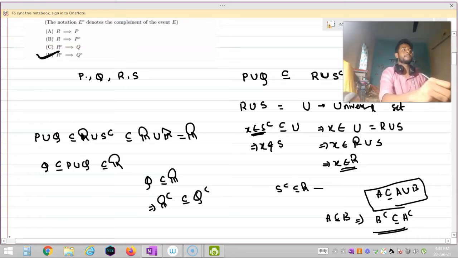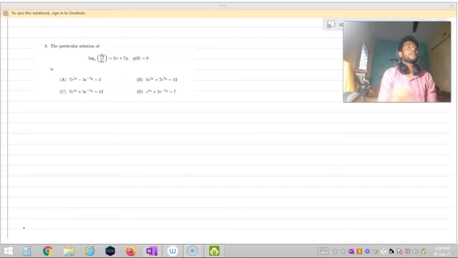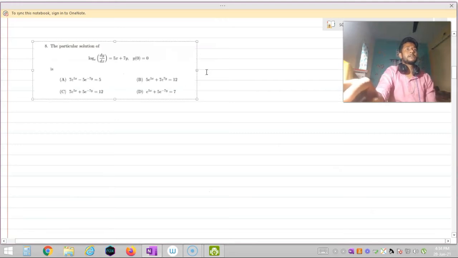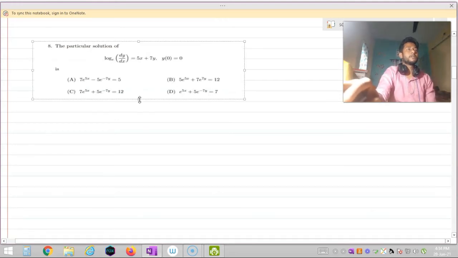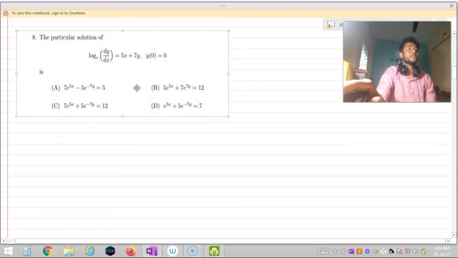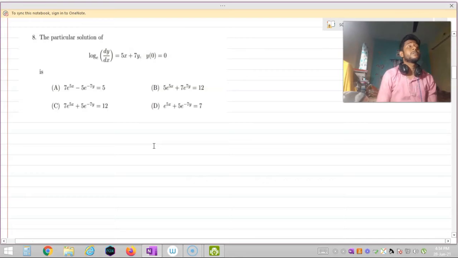Now let us solve question number 8. Now I think it is clear to all of you. Question number 8 says: find the particular solution of the differential equation log to the base e of dy/dx is equal to 5x plus 7y, with y of 0 equal to 0.